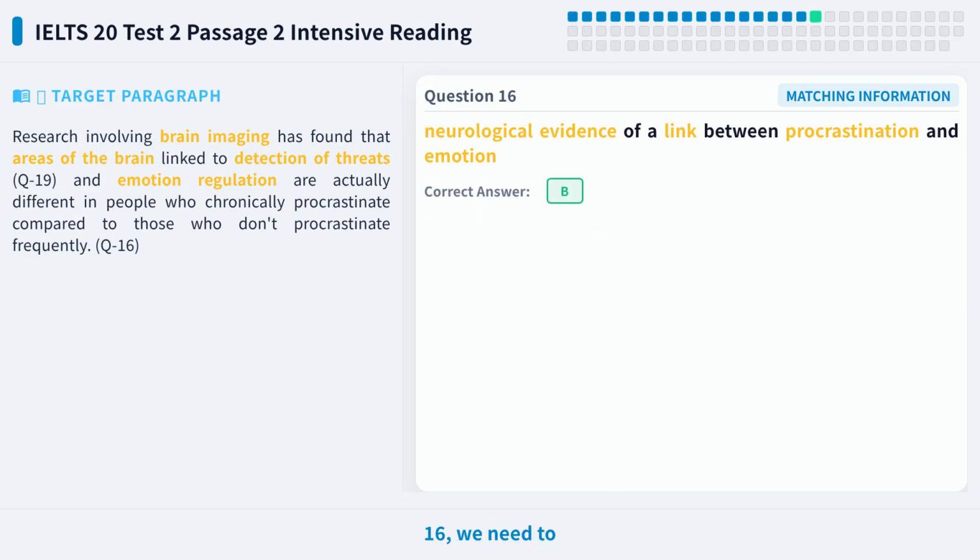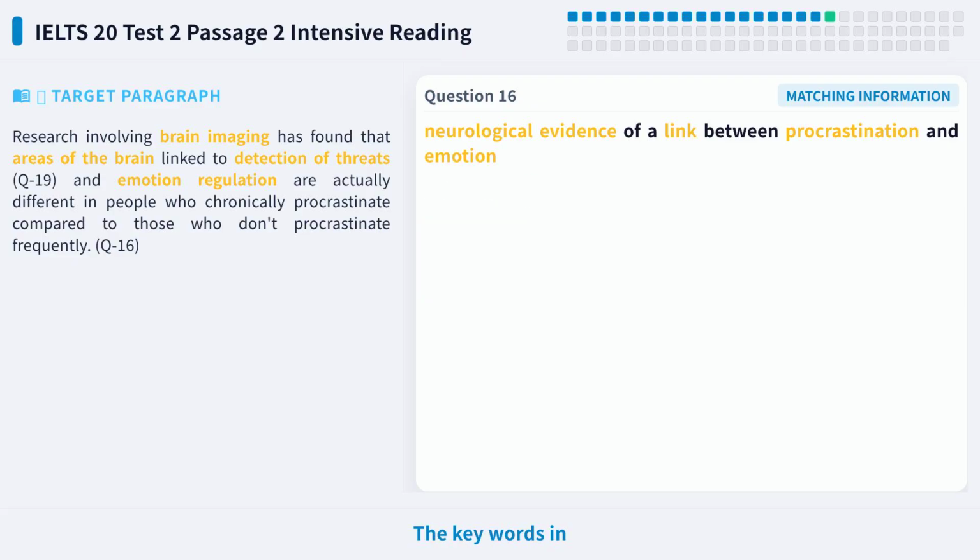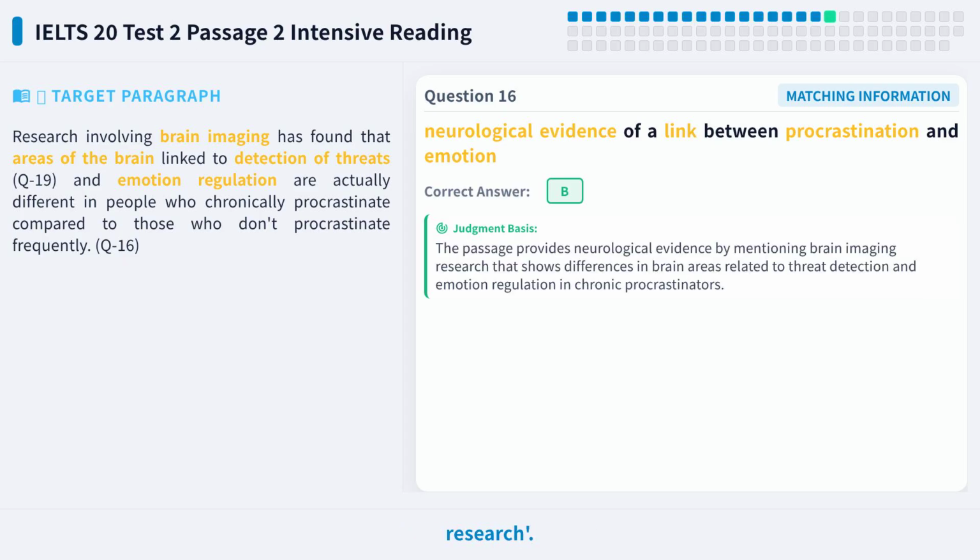For question 16, we need to find which paragraph provides neurological evidence of a link between procrastination and emotion. Please pause the video and try to locate it yourself. The key words in the question are neurological evidence and brain imaging research. We need to look for these specific scientific proofs in the passage.